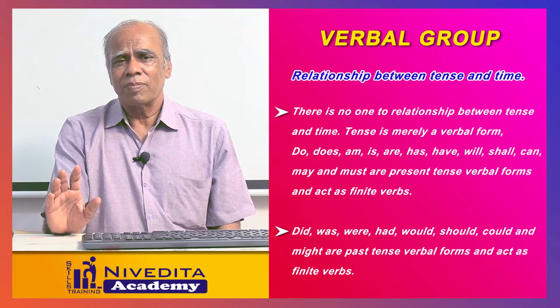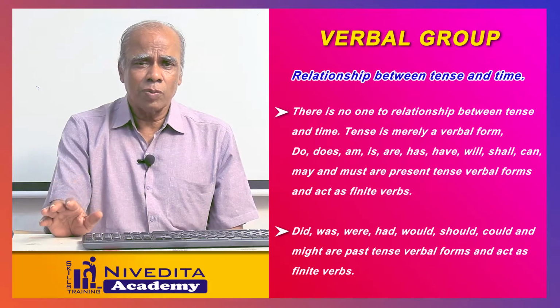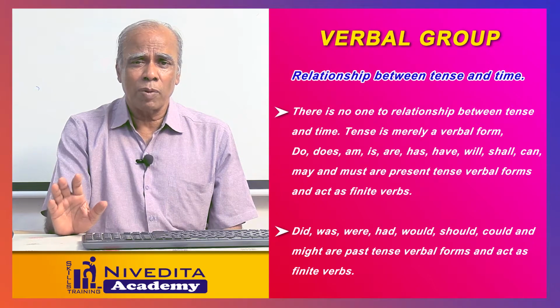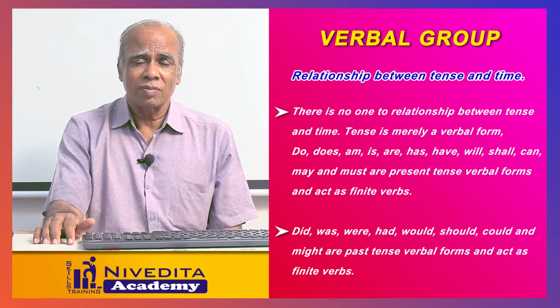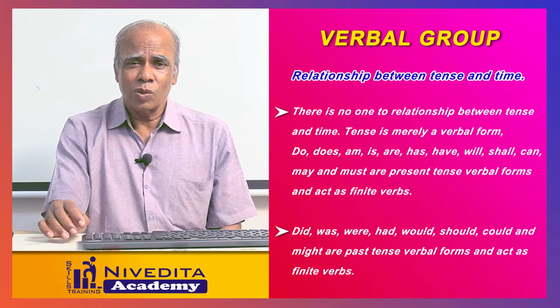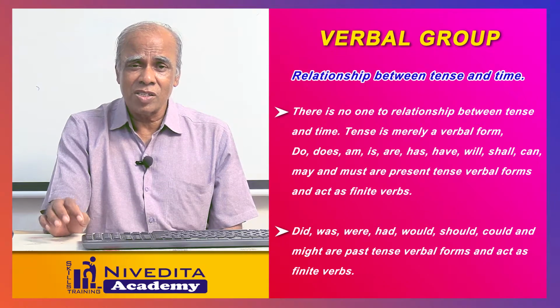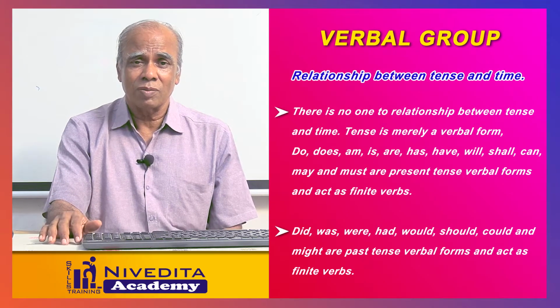Just like that, I shall return the book tomorrow. I shall return the book tomorrow shows a promise. I promise you to return the book tomorrow. That's the meaning. It does not show future alone. Shall we go to movie tonight? That is, shall we? You are using, let us. You are giving a suggestion. Let us go to movie tonight. That's the meaning. It does not show future alone.